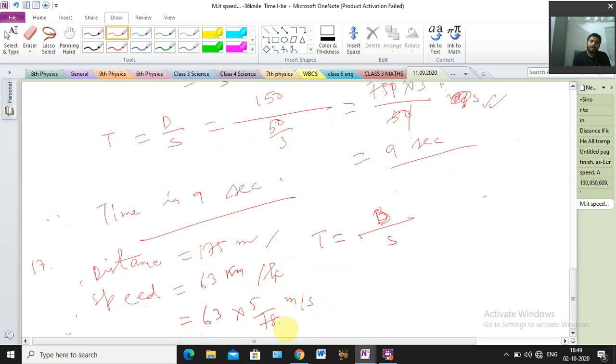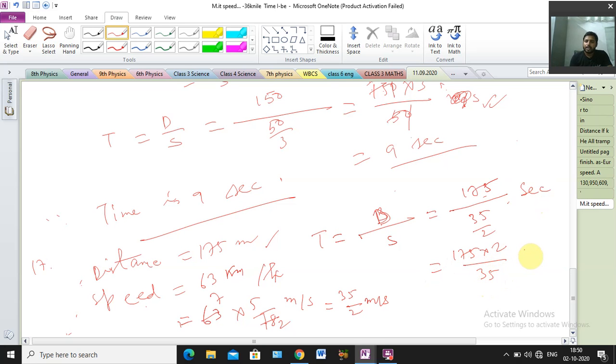Cancel 9 into 18, and 9 7s are 63. So we get 7 into 5, that is 35 by 2 meter per second. Now put it here: distance 175, speed 35 by 2, and the unit will be second. So we get 175 into 2 by 35.